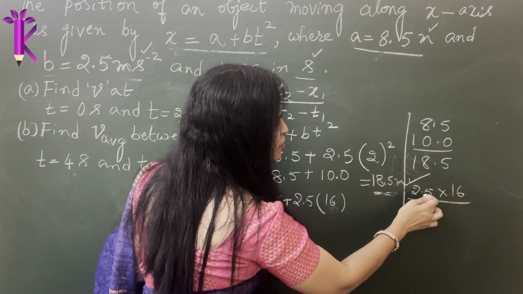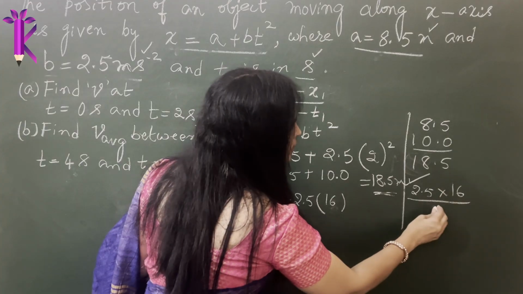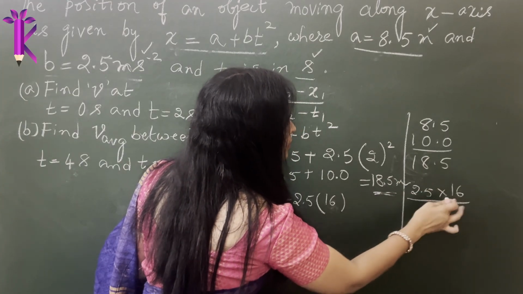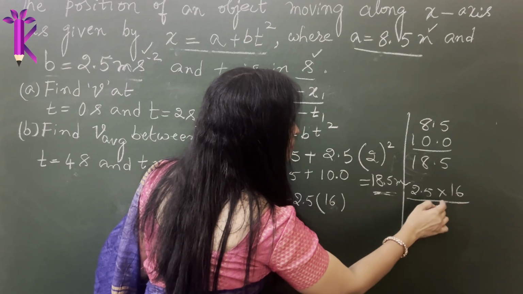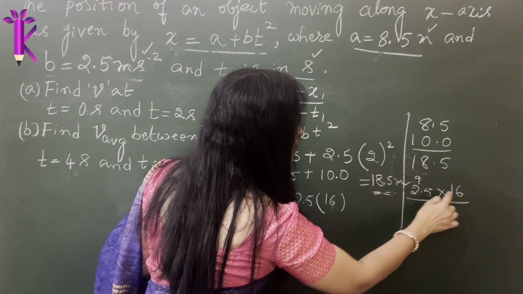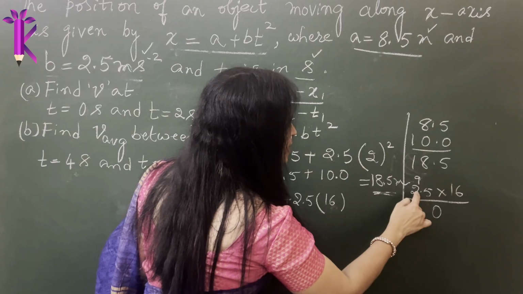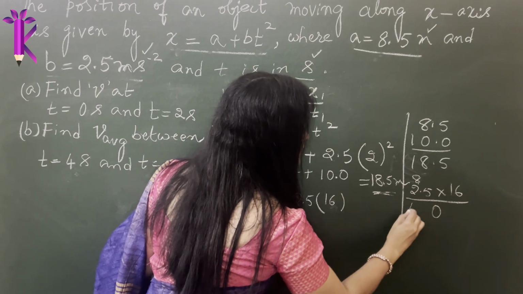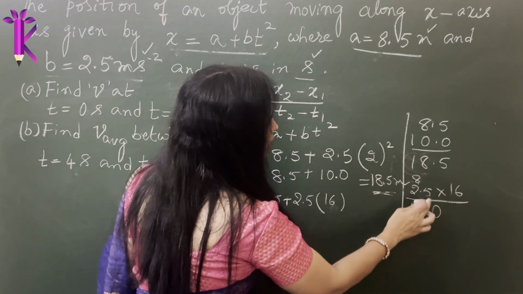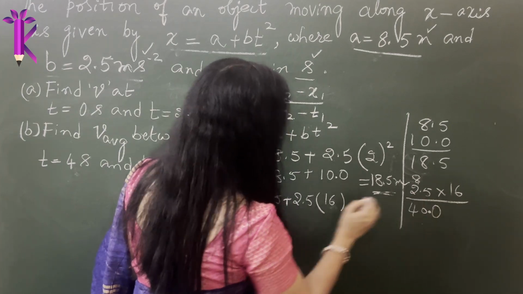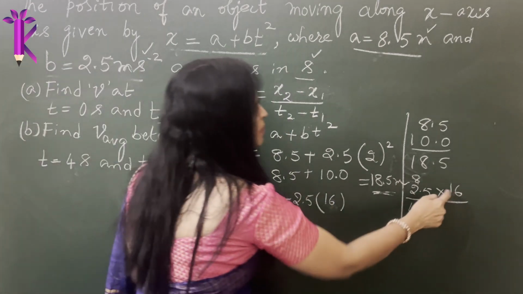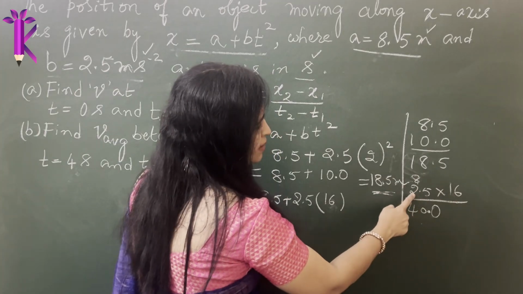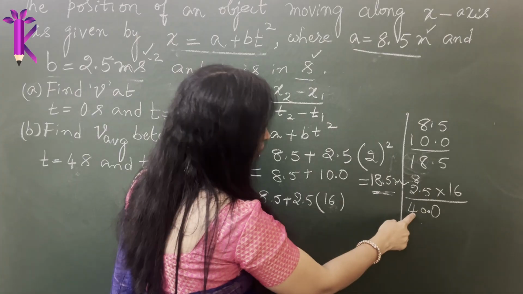So 16 times 5 is 80, you get 0, 8 carried over. 16 times 2 is 32 plus 8 is 40.